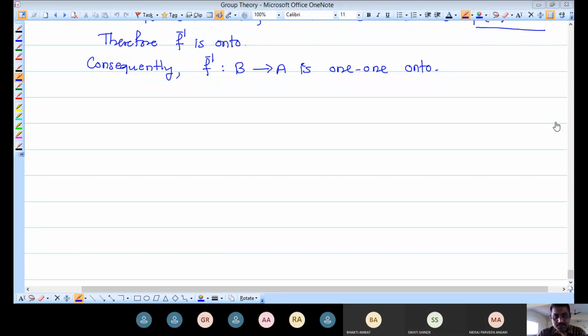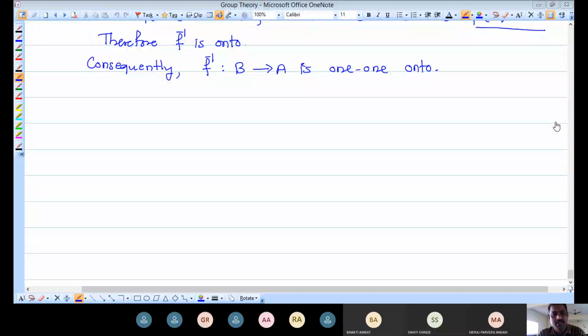Okay, in the last lecture we defined the inverse function for functions which are one-to-one and onto, and we proved one theorem regarding that inverse function. And what was that theorem?